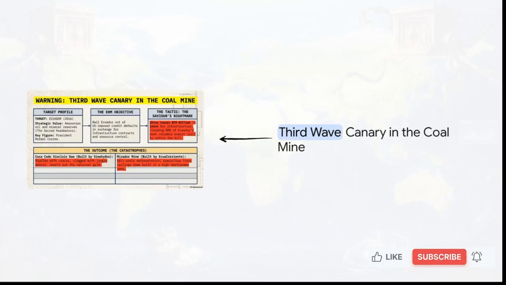To really ground these abstract theories, the dossier presents a real-world warning. Ecuador, in 2016. It's a classic canary in the coal mine. China issued $19 billion in loans to basically bail Ecuador out of their defaults. But in exchange, they claimed 80% of Ecuador's oil as payment.